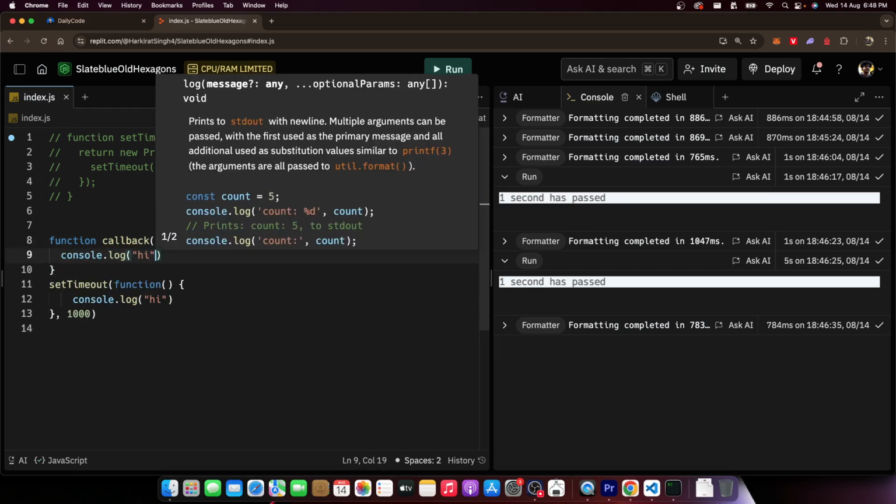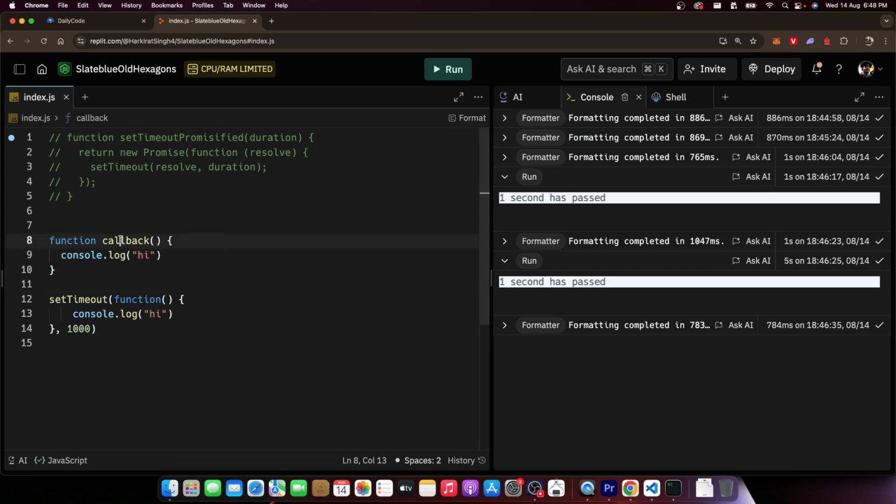Console.log hi. And I can pass the callback as the first argument. Either is fine, but if I want to show callback hell over here, it might be better to use this anonymous function. It is the same thing, right? Rather than giving it the name of the function, I am just copying the whole thing and pasting it over here and removing the name. Removing the name is what makes it anonymous because it does not have a name now.